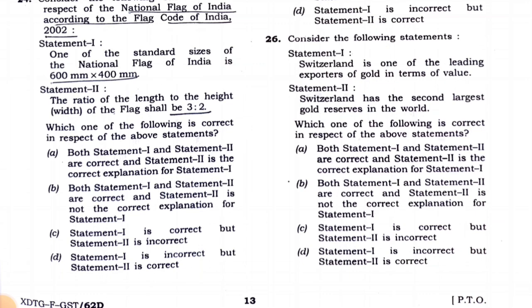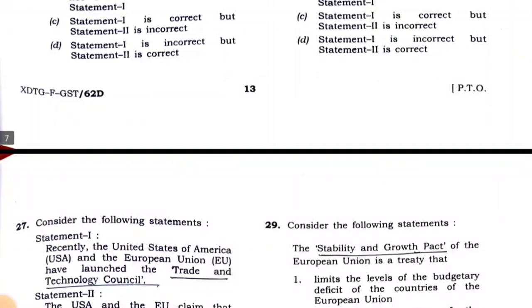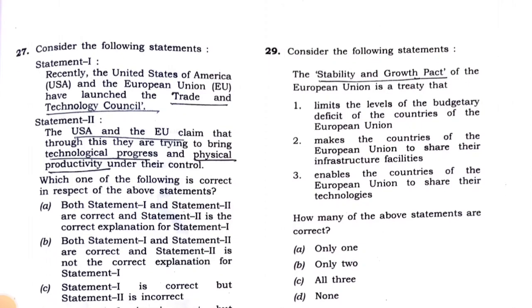Then the second statement is wrong, and Switzerland being one of the leading exporters of gold in terms of value is correct. So 26C is the answer. Statement 1 is correct, but statement 2 is incorrect. Then we come to the 27th question.